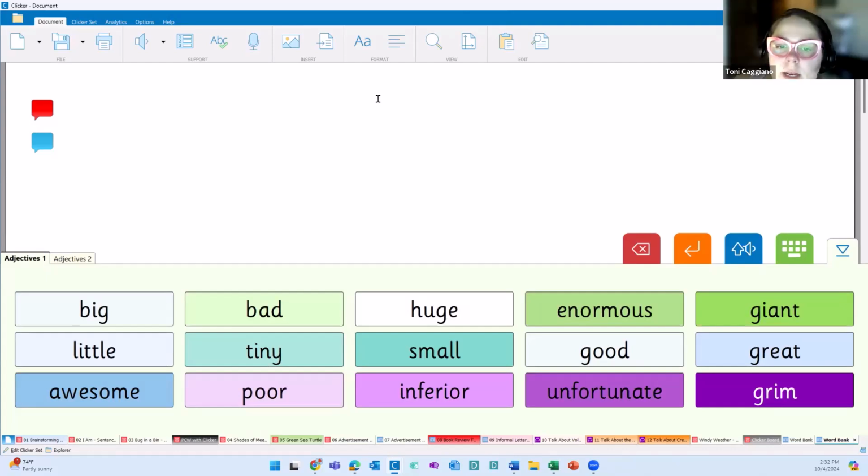Just want to check for any questions. Keep me posted if you have questions or if you have any examples of how you're using Clicker with brainstorming, any ideas on how you're using Clicker for brainstorming and writing, or Clickerboard. Let's see here.